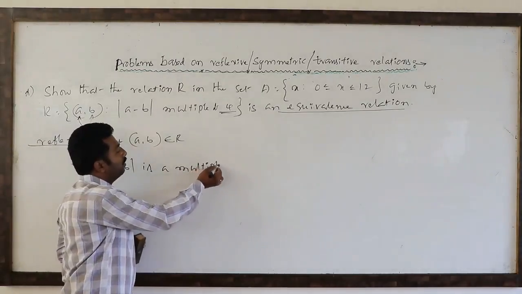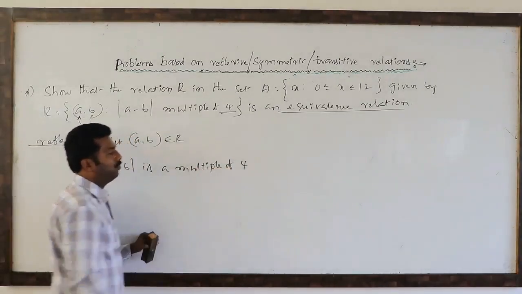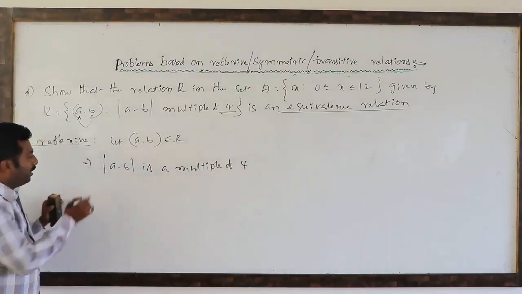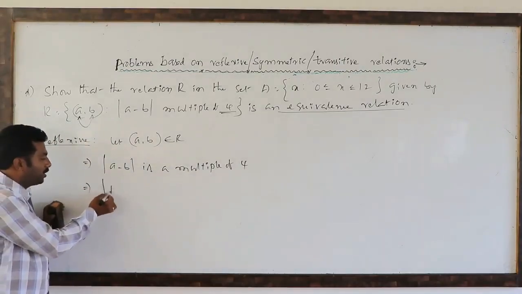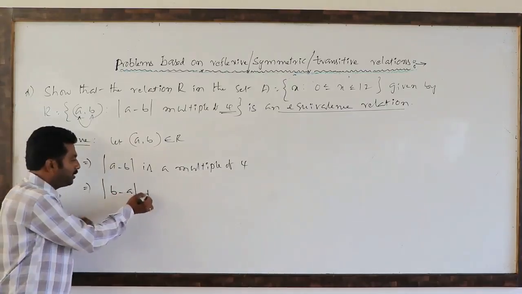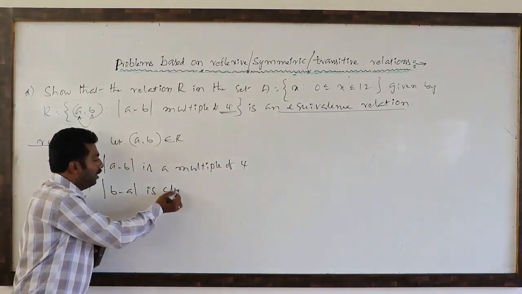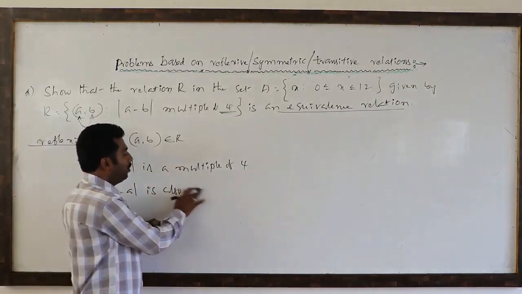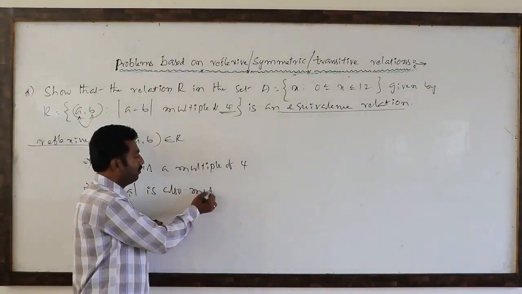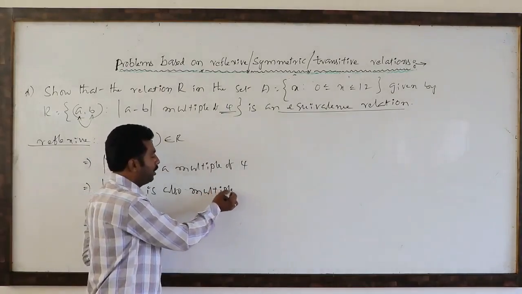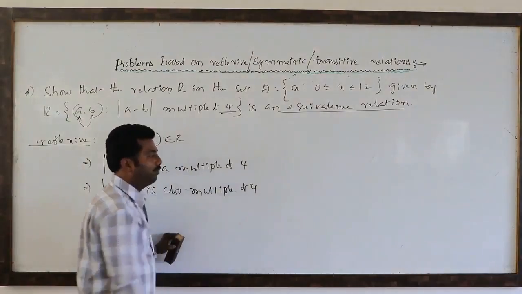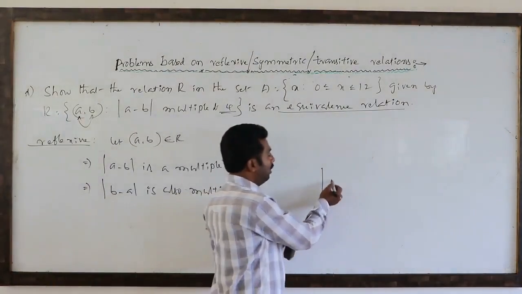So if a − b is a multiple of 4, then b − a is also a multiple of 4.